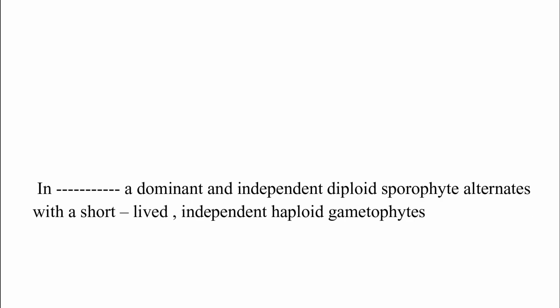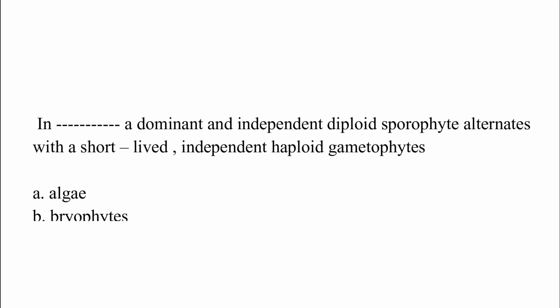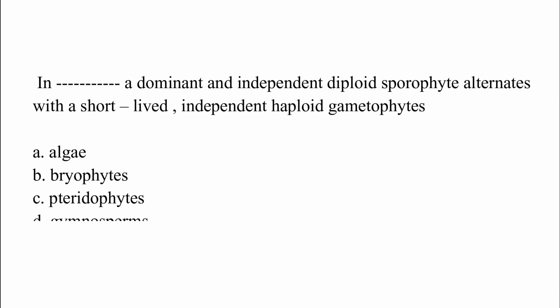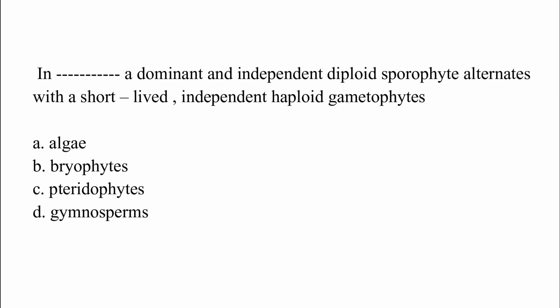In dash, a dominant and independent diploid sporophyte alternates with a short-lived independent haploid gametophyte. Option A, algae. Option B, bryophytes. Option C, pteridophytes. Option D, gymnosperm. The correct answer is option C, which is pteridophyte. In pteridophytes, a dominant and independent diploid sporophyte alternates with a short-lived independent haploid gametophyte.